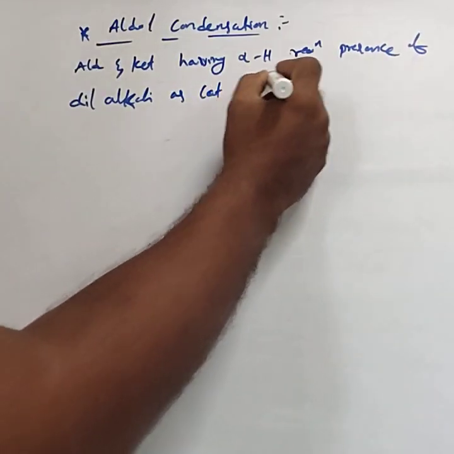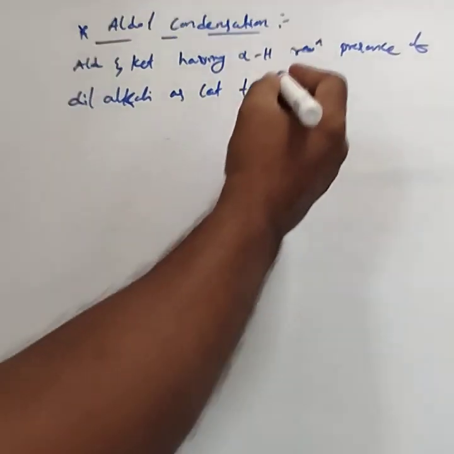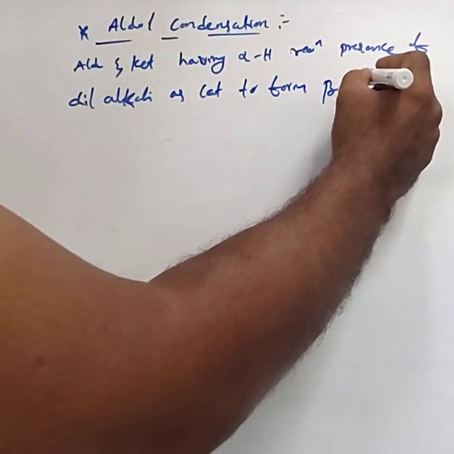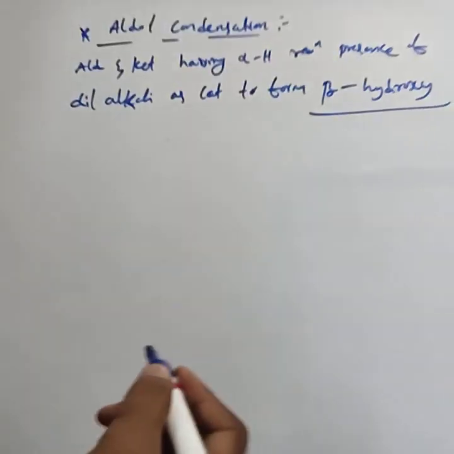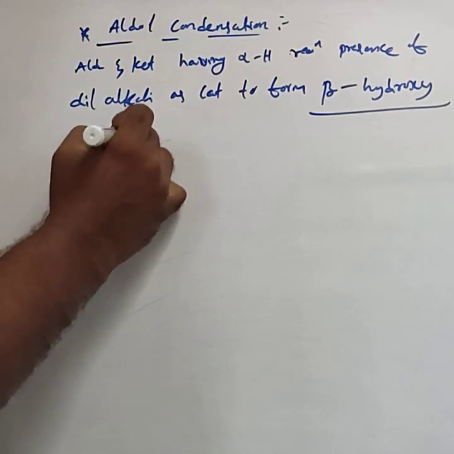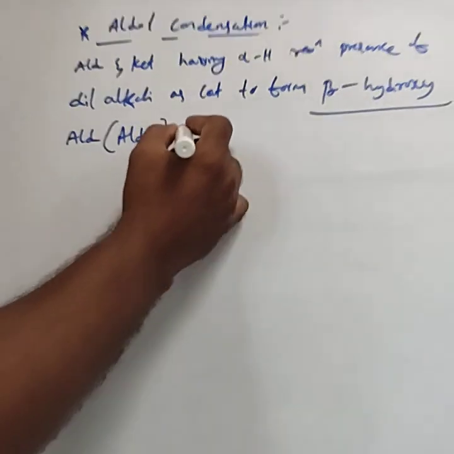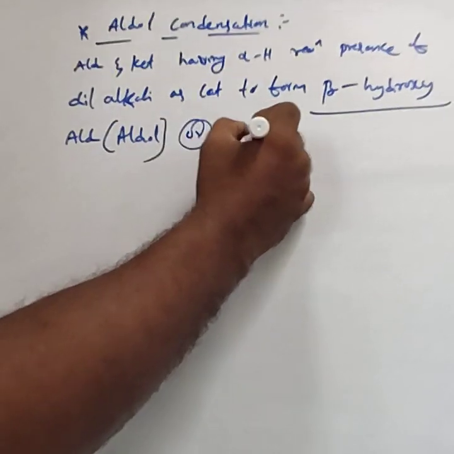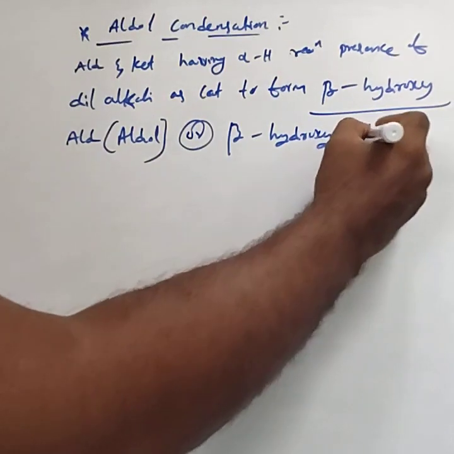They result in the formation of beta hydroxy aldehyde, commonly called aldol, or beta hydroxy ketone.